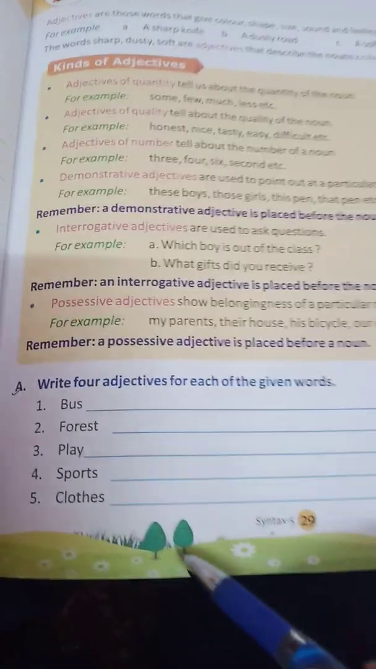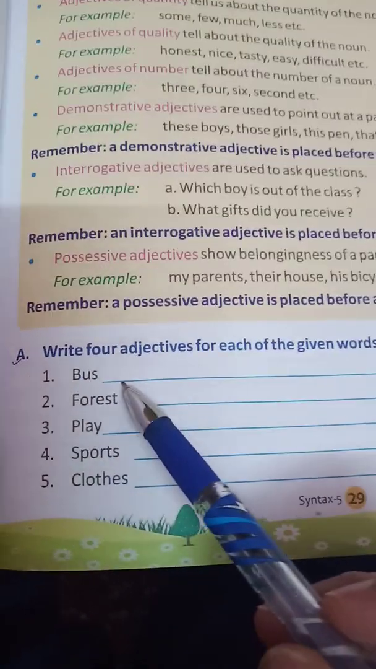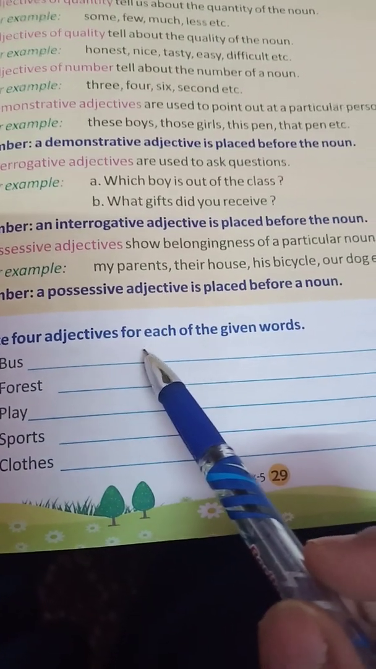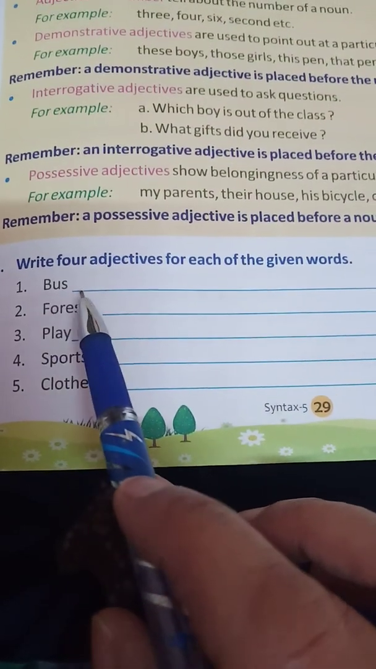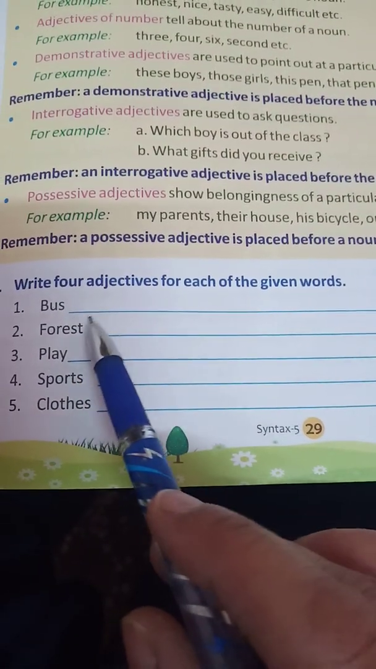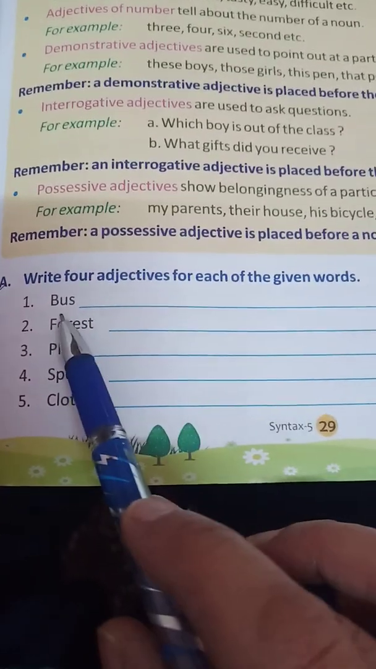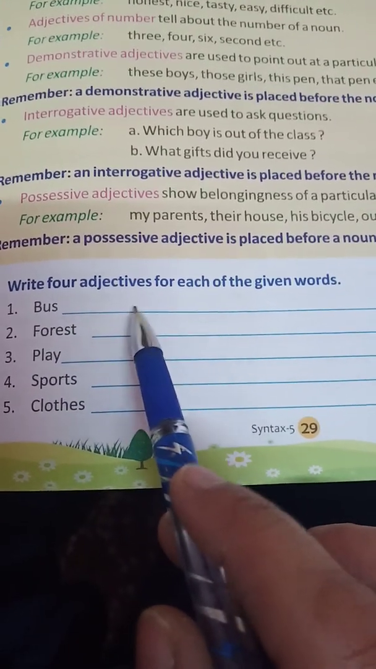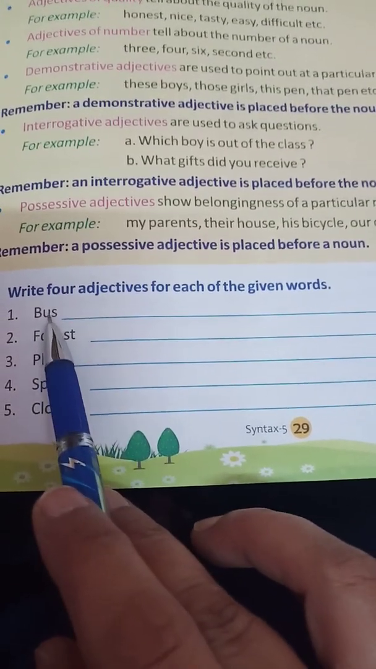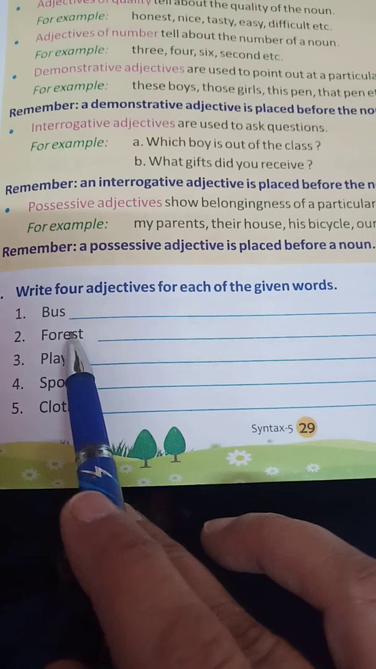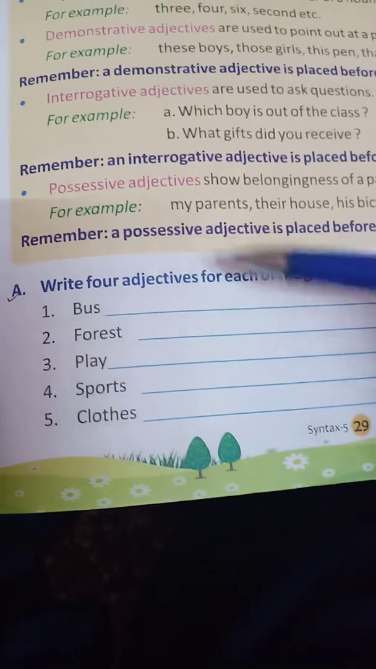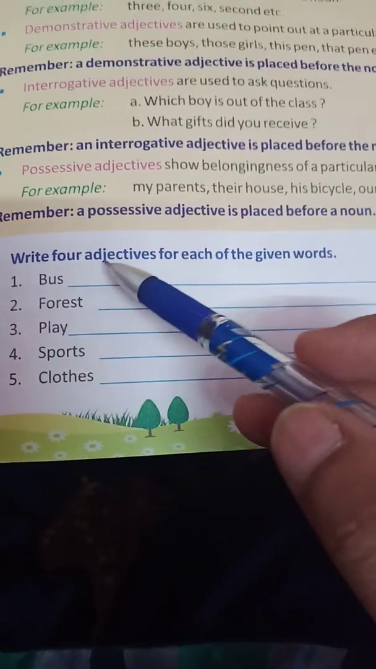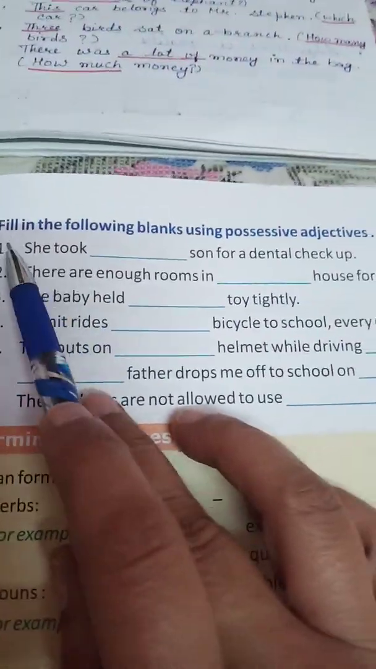Now come to the exercise related to adjectives. Write four adjectives for each of the given words. Here, first, bus. You have to write four adjectives for bus, like big, red. You have to mention the color of the bus, and you have to complete the other words. Use four adjectives for each of the given words. You have to do this exercise in your notebook.